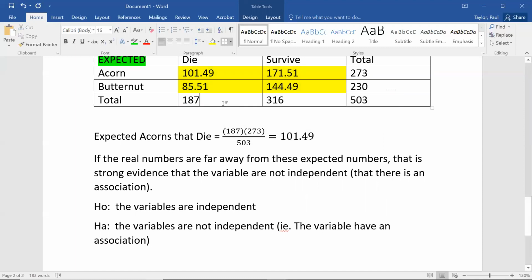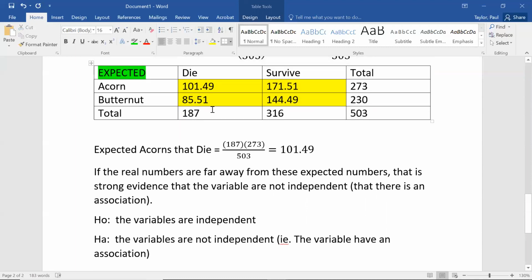So you take those real numbers that were recorded and you compare them to these expected numbers that are based only on the totals. And from there, you generate a p-value. Now, we're not going to generate that p-value by hand. We're going to have Minitab do it because it's messy and complicated, much messier and more complicated than the ones we did, which were already tough. But that's the plan.